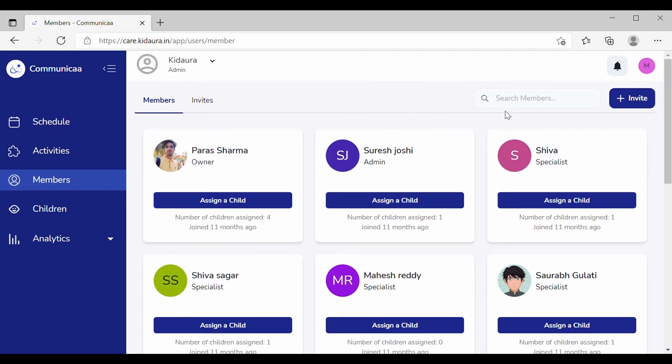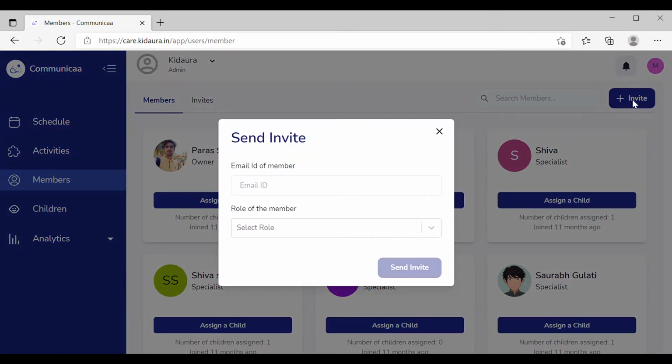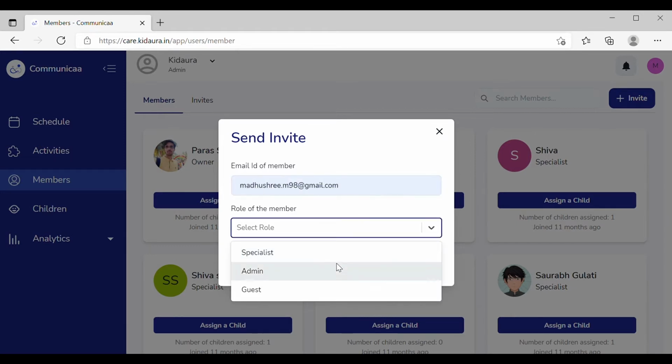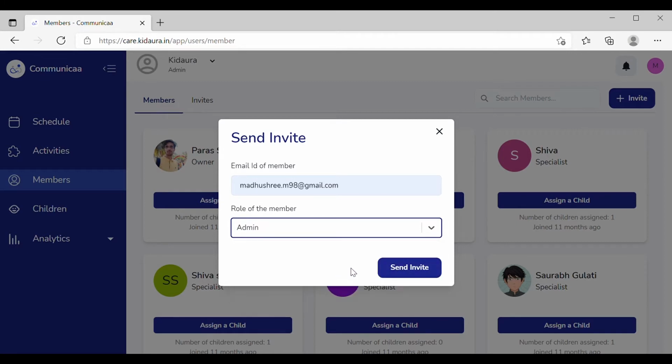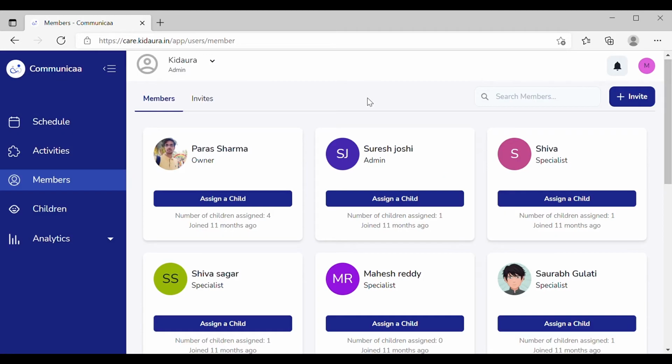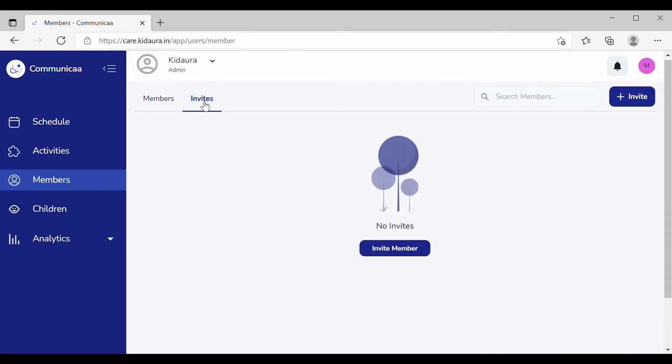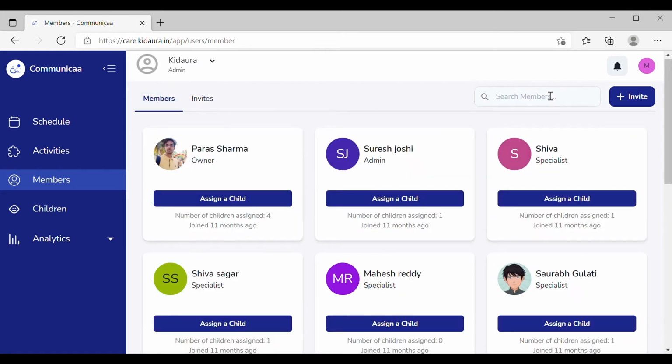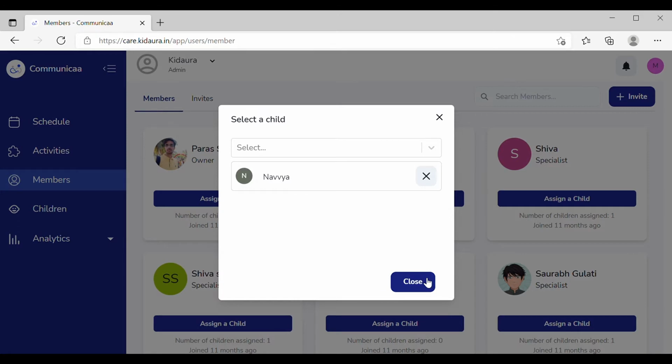You can easily invite the members or the therapist by pressing on the invite button while a pop-up arises. You can then invite them by adding the member's email ID or phone number and also select the role that they hold from the drop-down below. The Invite tab shows you all the members that have been invited to join the portal. You can also easily assign a child by simply clicking on the Assign Child tab.